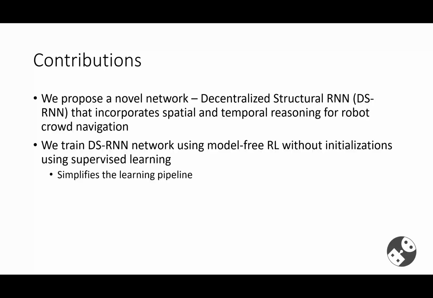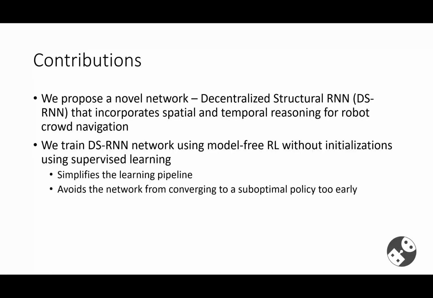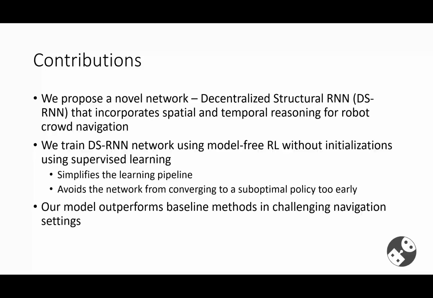By doing so, it simplifies the learning pipeline and also avoids the network from converging to a suboptimal policy too early. Third, our model outperforms baseline methods in various challenging navigation settings.